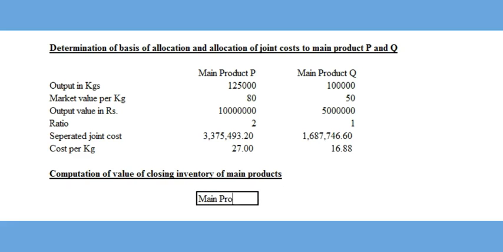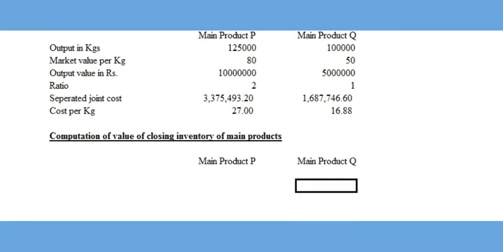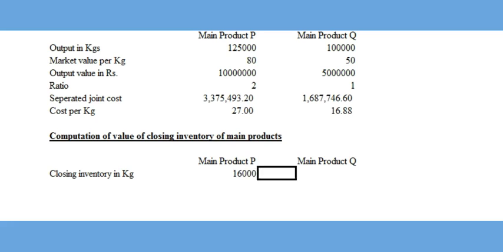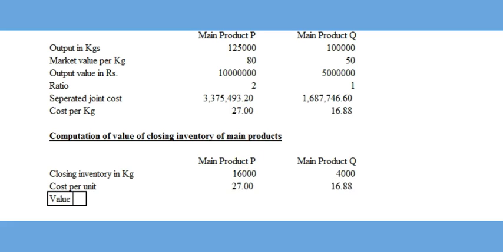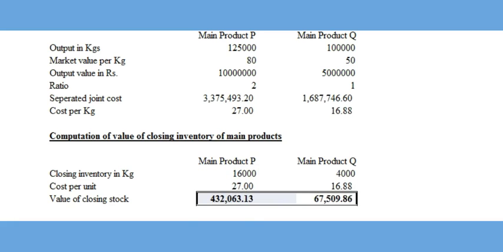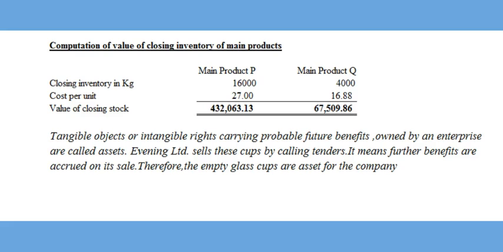Closing inventory in kilograms for P and Q are 16,000 and 4,000 respectively. Cost per unit is 27 and 16.88. Hence the value of the closing stock is rupees 4,32,063.13 and 67,509.86. Coming to the other part of the question as to whether the empty cups can be considered as inventory.